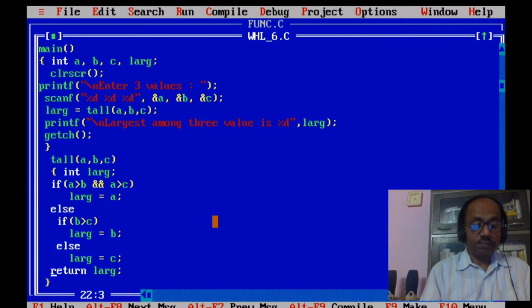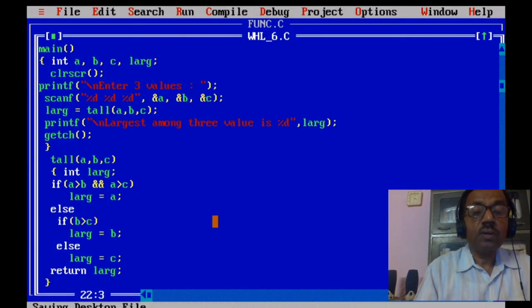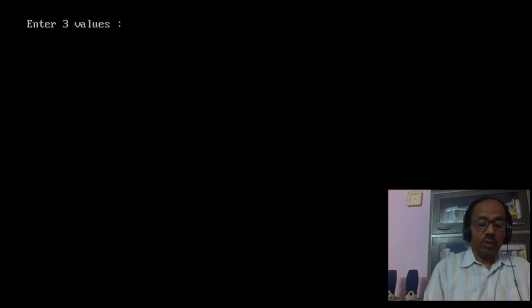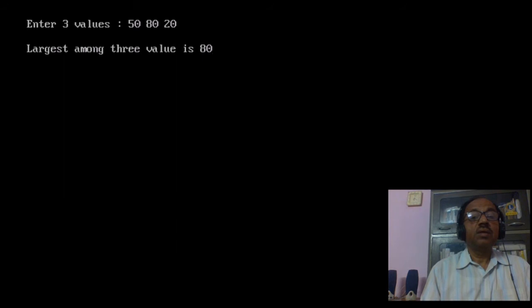In the second turn, we are inputting 50, 80, 20. In this turn, the user has inputted the middle one as the largest, so it is showing 80.